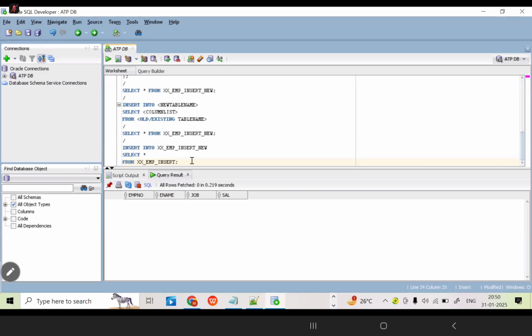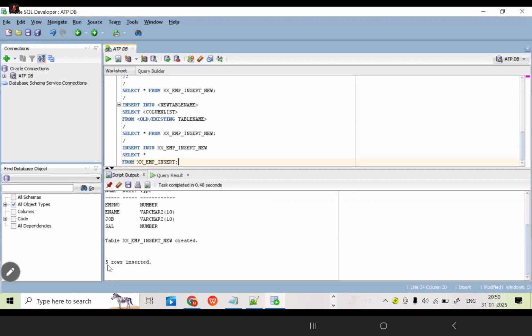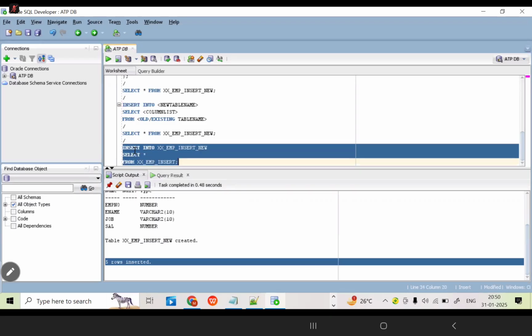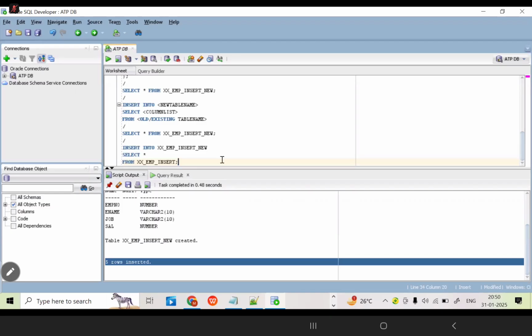Now run the query. How many rows are inserted at a time? 5 rows. Which one is the best one? Every time we need to write the insert commands, or only we need to follow this syntax? This syntax. When will it be possible? If your existing table and our current table structure should be the same, then it's possible. Is it clear, all of you?